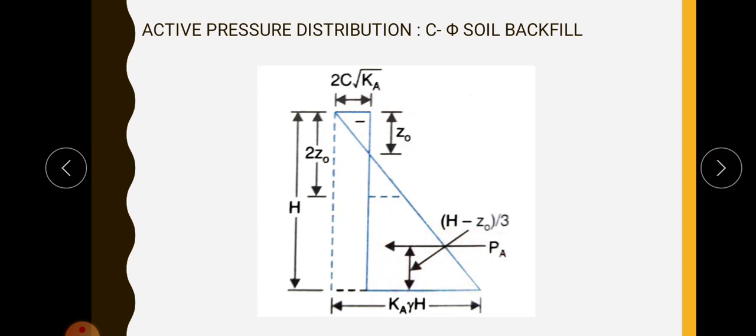This will be acting at a height of this height, that is h minus Z naught by 3, the height at which PA is acting. We are taking this much depth only, since this portion is under tension, so we are not taking it for calculating the total active earth pressure. So the total active pressure will be equal to the area of this portion, and it will be acting at a height of h minus Z naught by 3. Okay, I think it's clear.